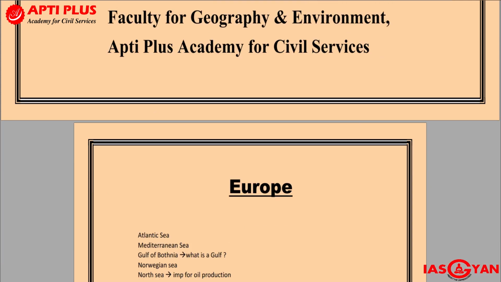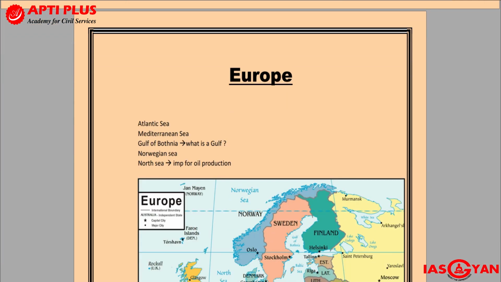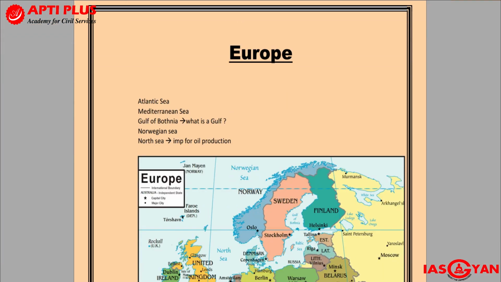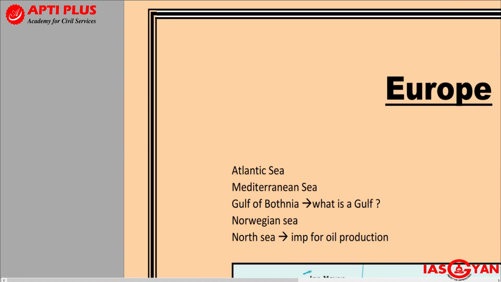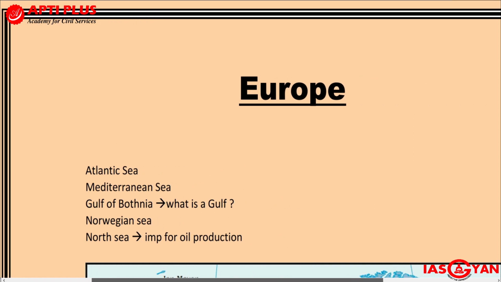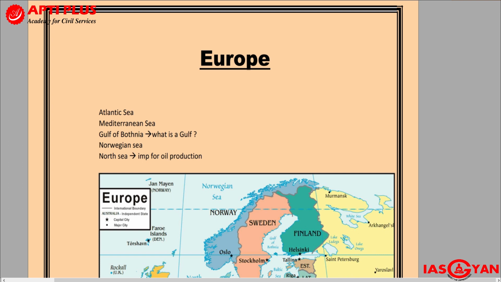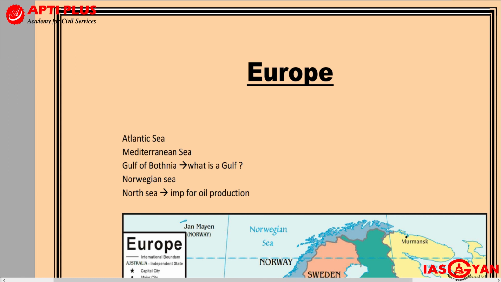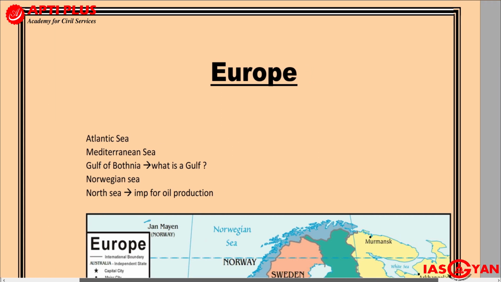When we are dealing with these map-based questions and these important locations, it will be my recommendation that you sit down with your atlas. Whichever atlas you are carrying, be it the Oxford Student Atlas or the Orient Black Swan, either of these two will be sufficient. So it will be better that you sit down with the atlas. Let us see the continent of Europe.